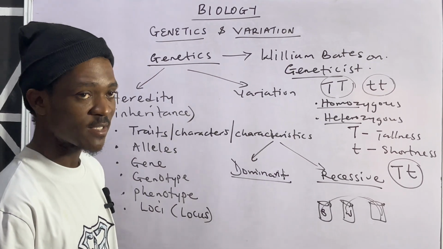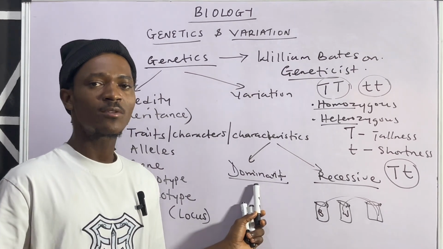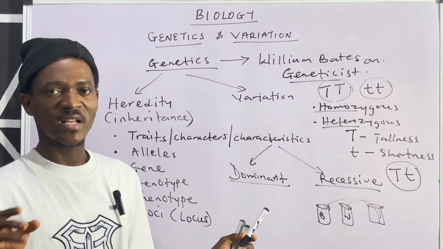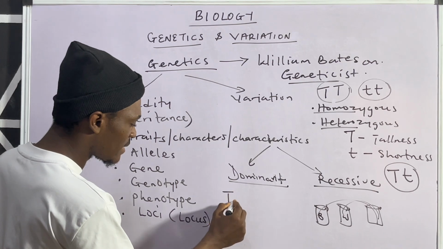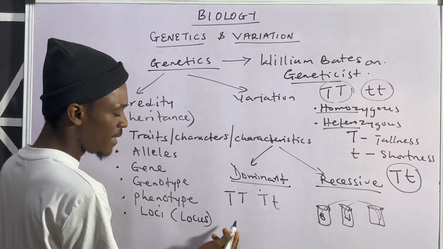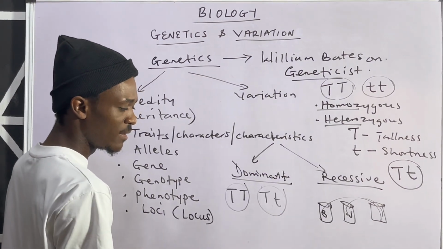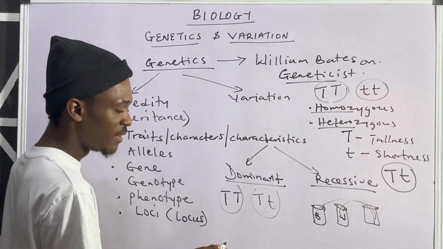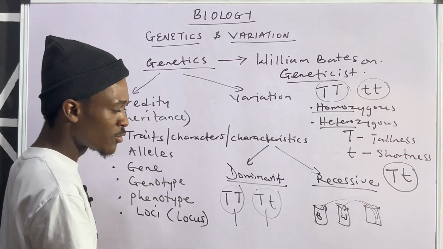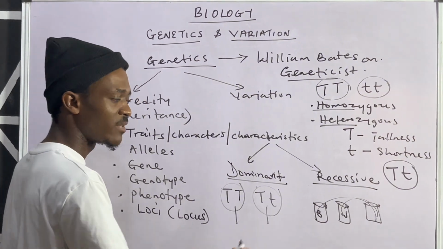All right, so that white is considered as recessive. So I can say that dominant is always expressive in both conditions, whether homozygous or heterozygous. Let's work with this now, then you understand better. Now the tallness here is dominant, as well as the tallness is still dominant here. So what you can see phenotypically in this case is that the person is tall, and this one is also what? Tall. So the tallness is dominant in both conditions, whether homozygous or heterozygous.